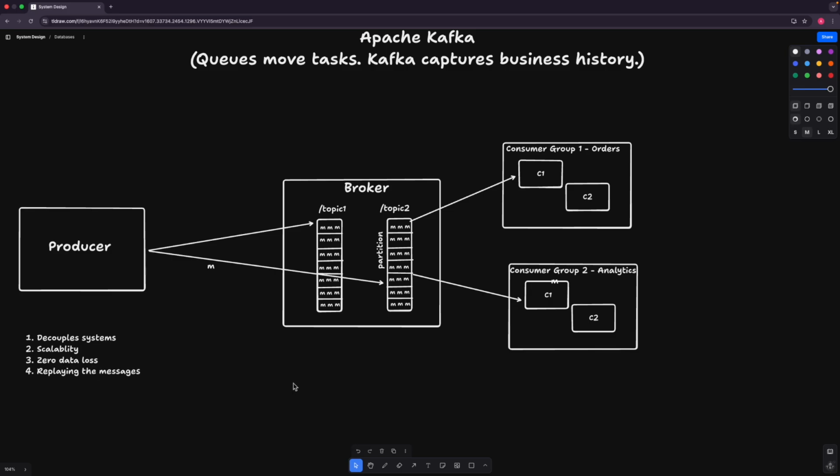So what do you understand by this? Let's take a simple example. Let's say a new code was pushed into production for one of the consumer services, let's say the order service. Just a day back, a new code was pushed, but that code had some bug. Okay, and the team got to know about that bug only when customers complained the next day. Let's say around 2 to 3 hours elapsed between when the code was pushed and when the team got to know about the bug.